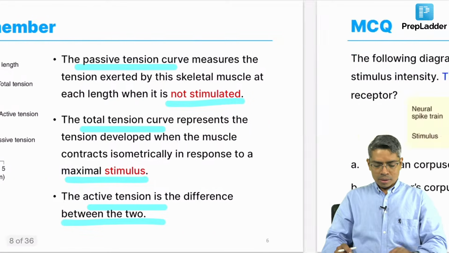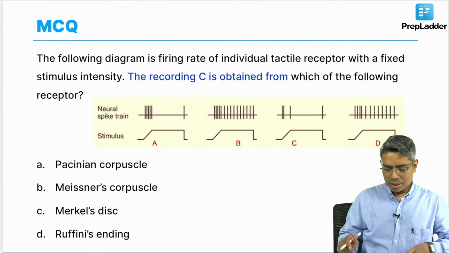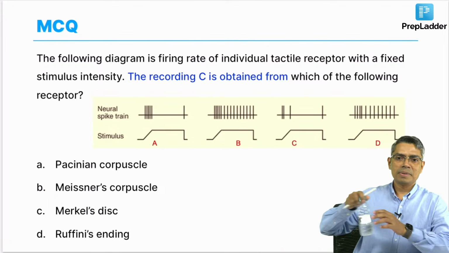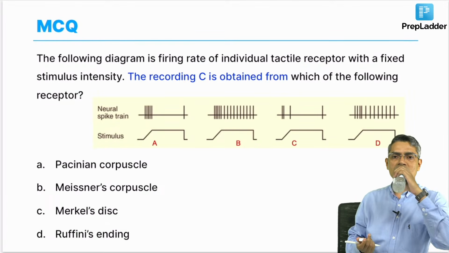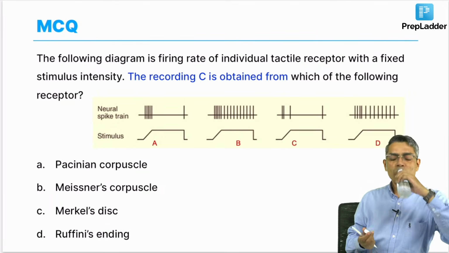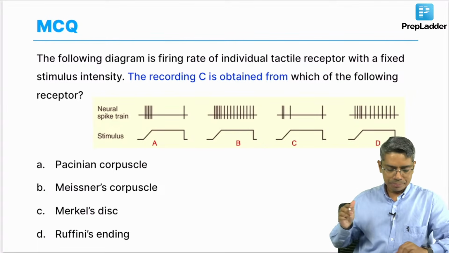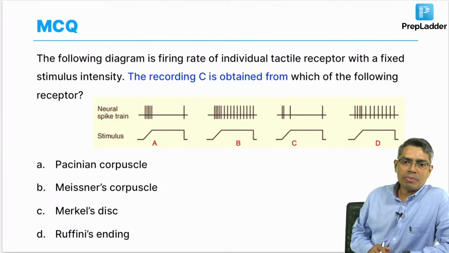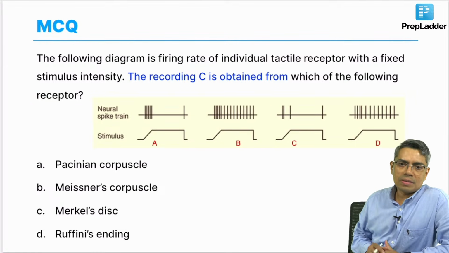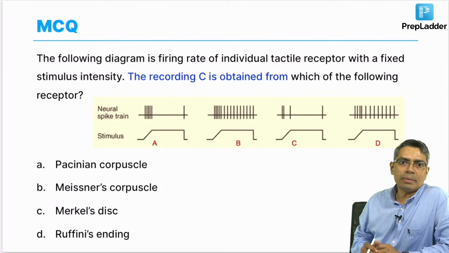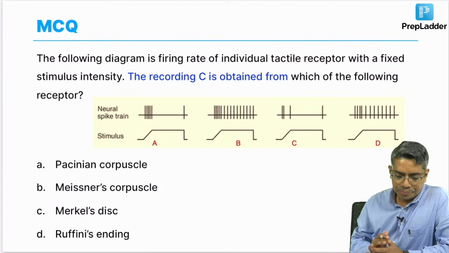Okay. Next, this is a new question, a new MCQ, but I believe I have discussed this question in my previous session also, but those sessions are not on YouTube right now. Look at this. This is a question from CNS. From CNS, image based questions are fewer in number. So mostly the questions will be single liner questions.